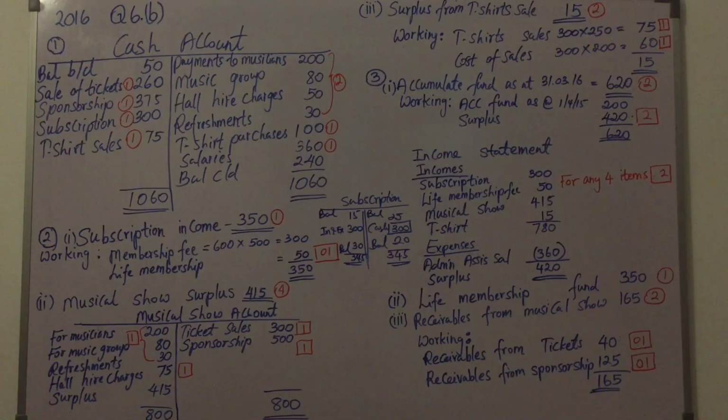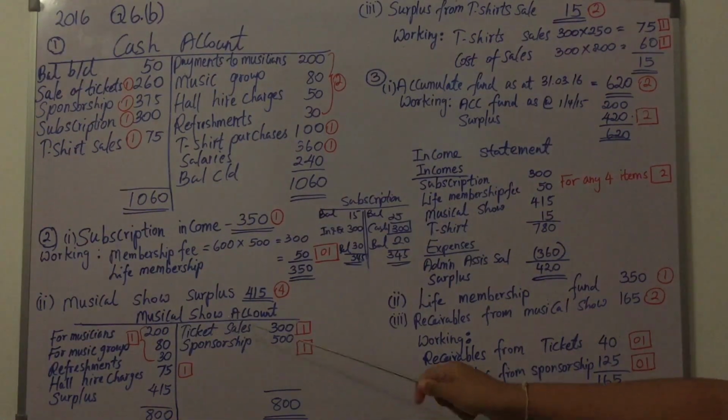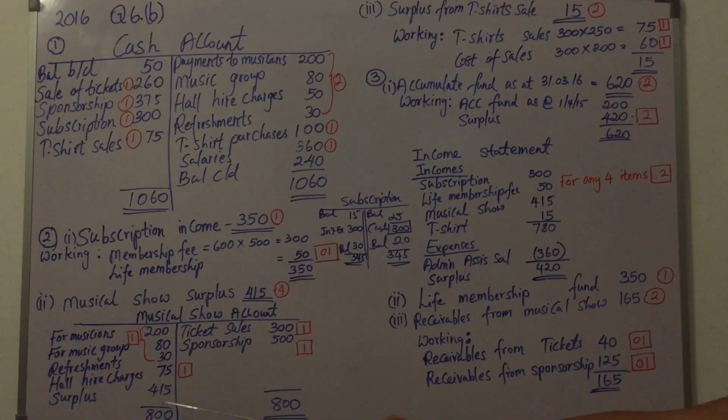And then we have inventory of t-shirts that we don't need to include anywhere. SOFP is not a requirement here, and all reservation advance also we took into consideration. Receivables from the musical show is actually a requirement, so that also we identified. Here we identify musical show account. Through this account we identify the surplus. Now the last requirement is receivables from the musical show, right?